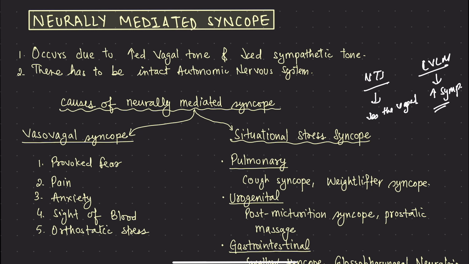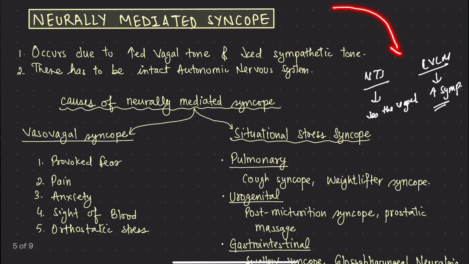Now, what happens in this neurally mediated syncope is that there is increased vagal tone, meaning this is inhibited. There is decreased sympathetic tone, meaning this is inhibited. So, it is a part of the reflex arc which is less activated or which is inhibited. So, there is basically inhibition of the baroreceptor reflex.